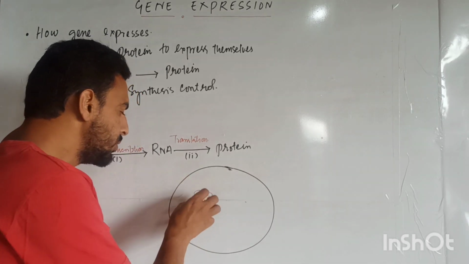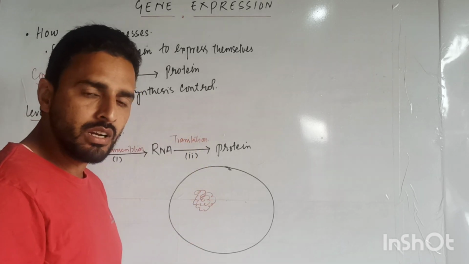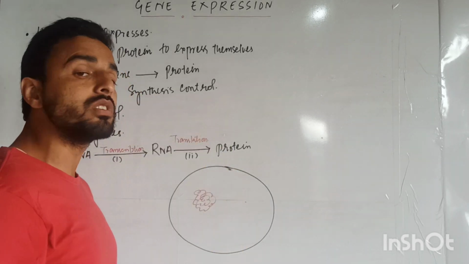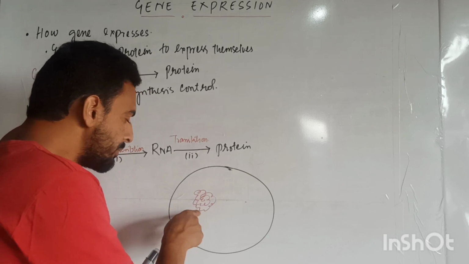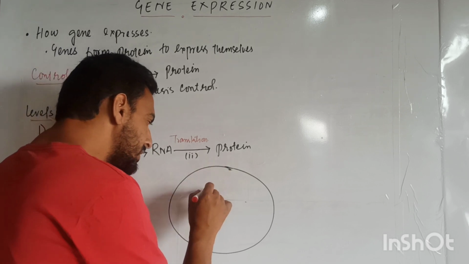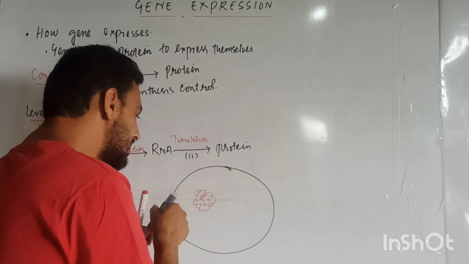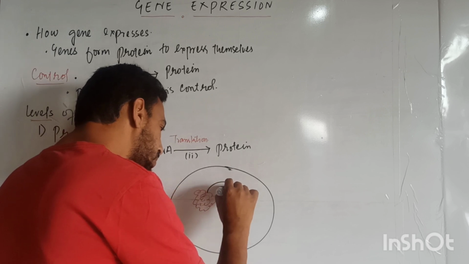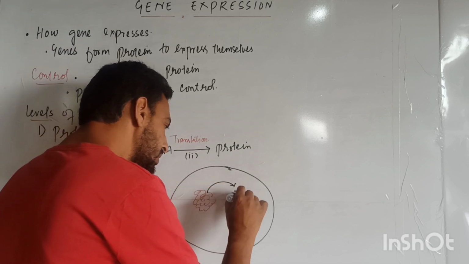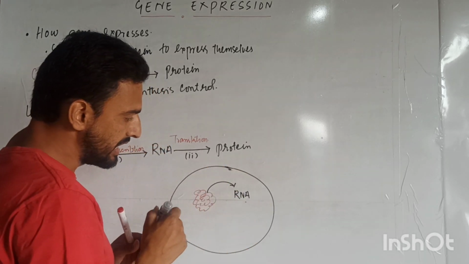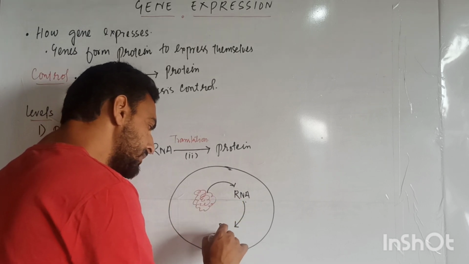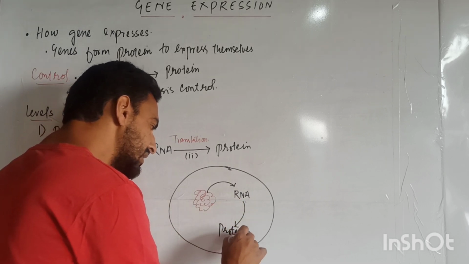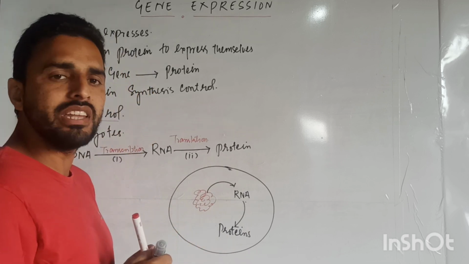That means the nuclear matter, the genetic matter, the DNA, is directly put into the cytoplasm. From this DNA, we are going to synthesize RNA, and from this RNA, we are going to synthesize proteins.